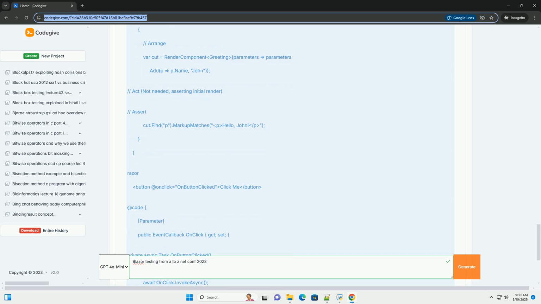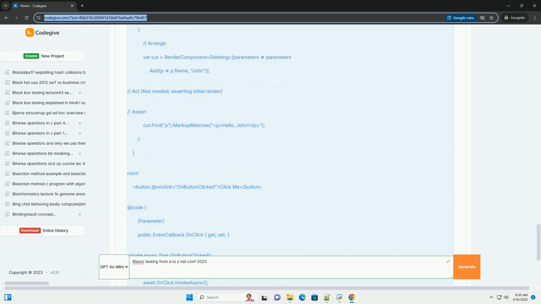Early bug detection. Identifying and fixing bugs during development is far cheaper and less disruptive than finding them in production. Code quality and maintainability. Writing tests forces you to think about the design and structure of your code, leading to cleaner, more modular, and easier to maintain code. Confidence in refactoring. Tests act as a safety net, allowing you to refactor your code with confidence, knowing that you haven't broken existing functionality.